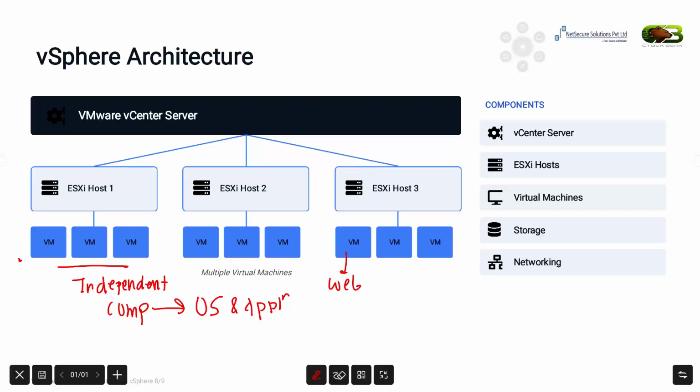One might be hosting a database. Another might be functioning as a file server. Even though these virtual machines are running on the same physical host, they operate independently. Now, let's look at the key components mentioned on the right side of the slide. I hope you have understood this architecture.